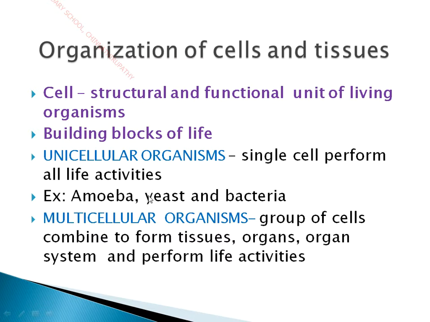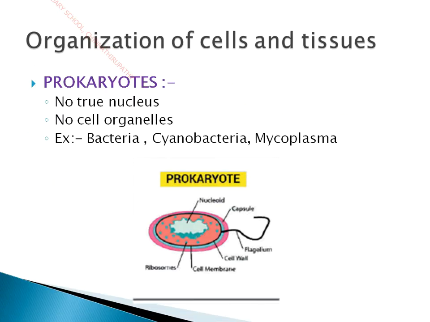So I said here yeast is an example of unicellular fungi, whereas mushroom is an example of a multicellular fungi. So in the fungi category we have a multicellular organism called mushroom. Okay, so this is all about the unicellular and multicellular organisms. So based upon the number of cells, the living organisms have been categorized as unicellular and multicellular. Next, based upon the presence or absence of nucleus.